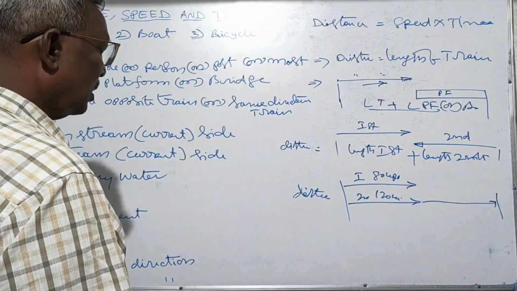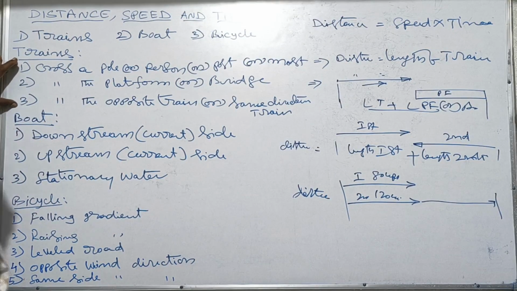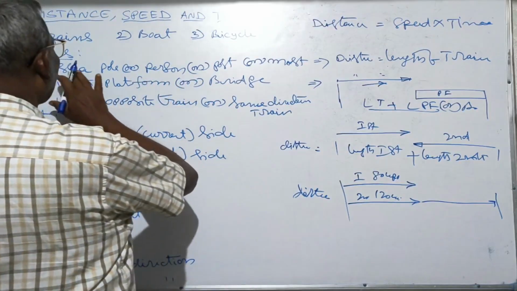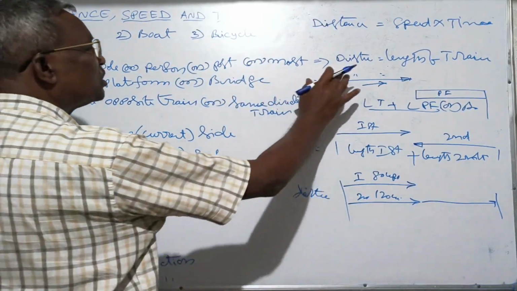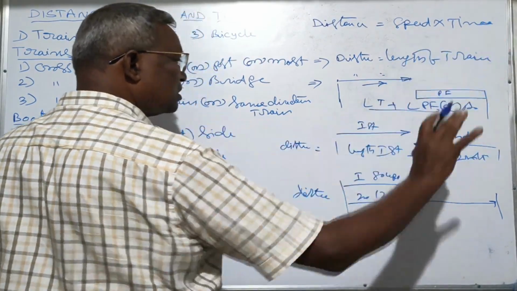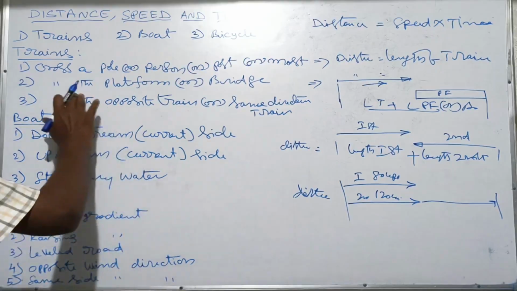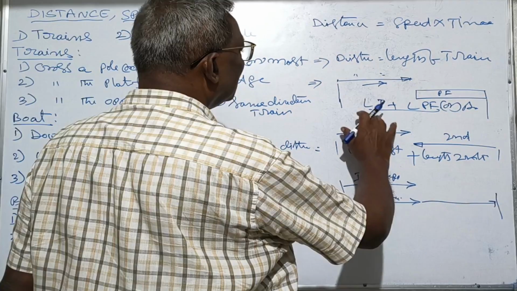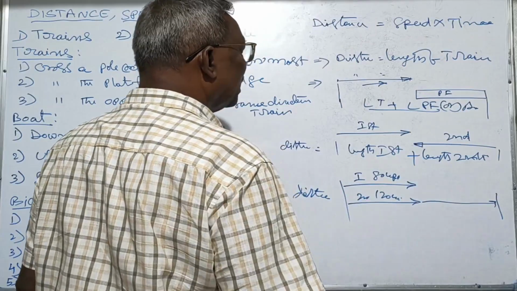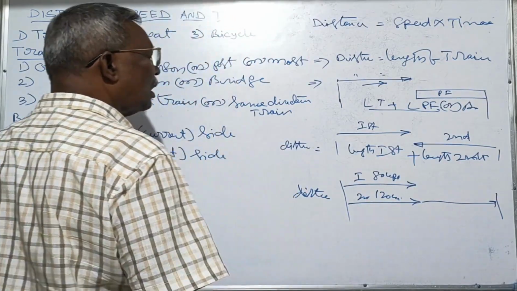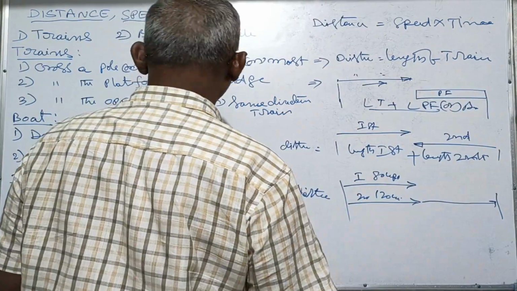So particularly in trains, there are three types. To cross a pole, person, post or mast, distance is equal to length of the train. Next, to cross the platform or bridge, distance is equal to length of the train plus length of the platform or length of the train plus length of the bridge.